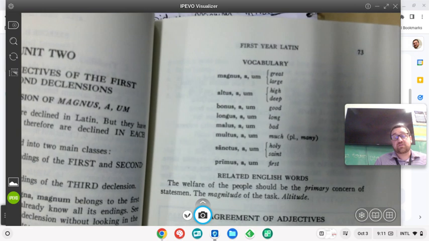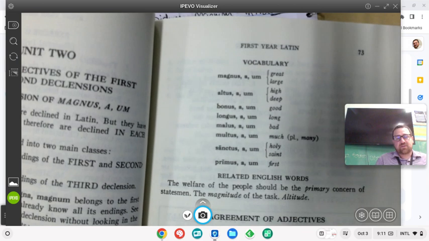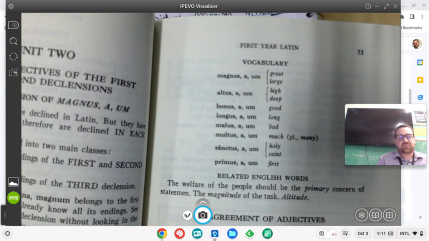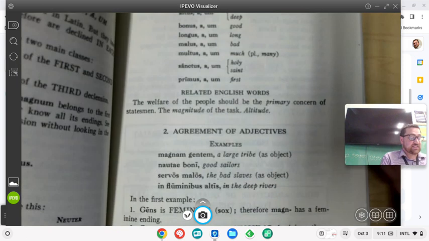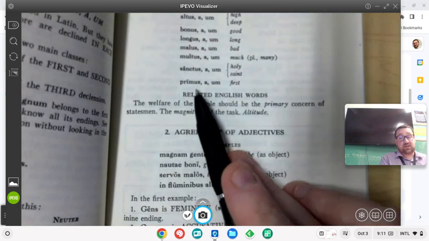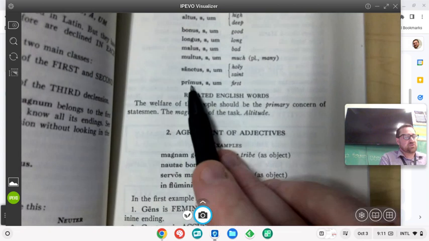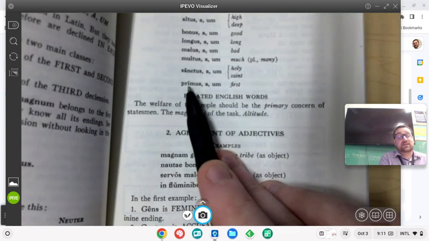So if we're saying the first leader, we would say primus dux, right? Although sometimes you can see dux primus, which means the first leader. Or if we were saying the first sailors, we would say primi nautae or nautae primi. Sometimes you see this counting as an adjective of quantity. The rest are very obviously adjectives of quality, though. Adjectives which tell you what kind.